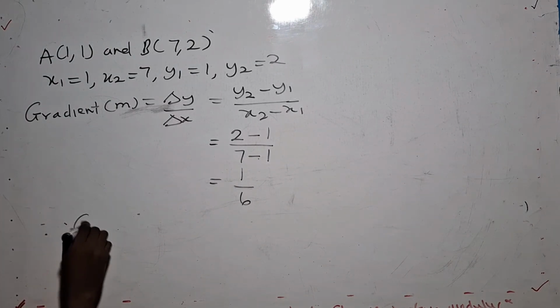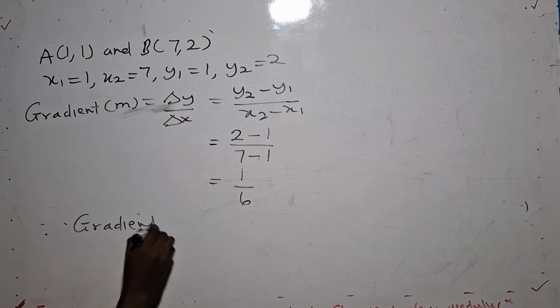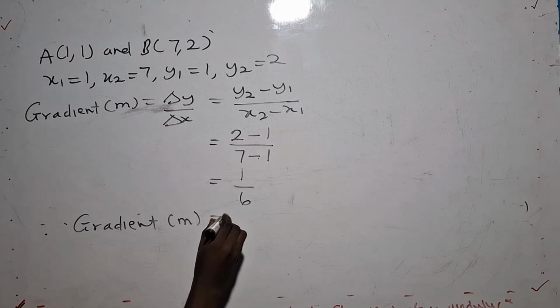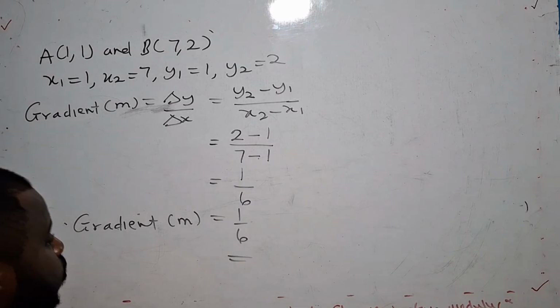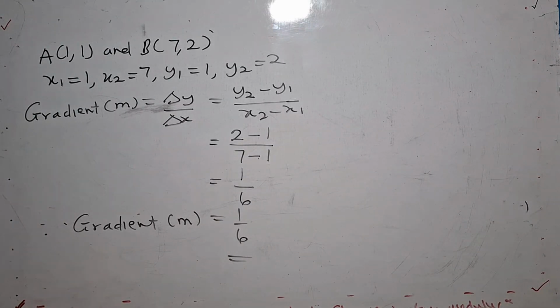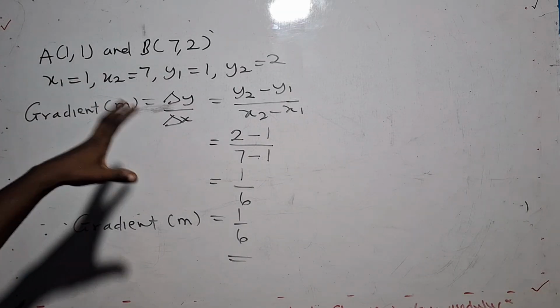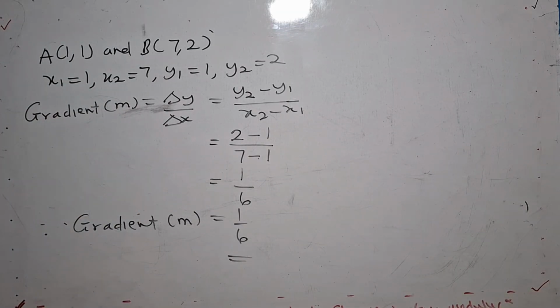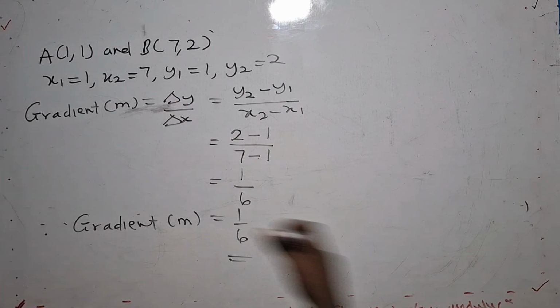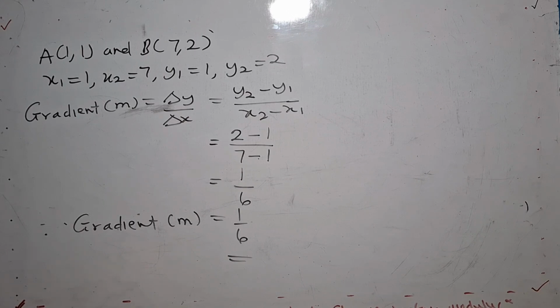Therefore my gradient, which is m, or slope, will give me 1 on 6. So this is how we calculate the gradient. You should know how to identify the x1, y1 and use the formula. And I combined the length of a line, the gradient, and the midpoint because they look similar. They have certain things in common. That's why I decided to treat all of them in one lesson.